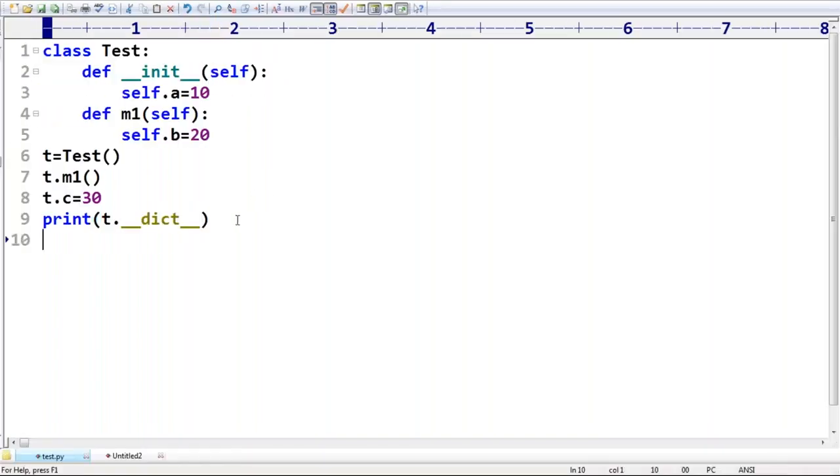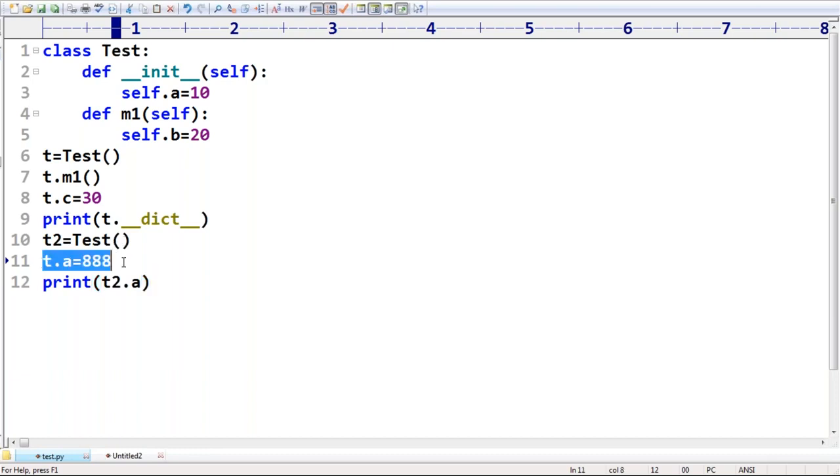Now I take t2 = Test(), one more object. I change t.a = 888. Which object's a value am I changing? The t object's. But now print(t2.a). What will the output be?